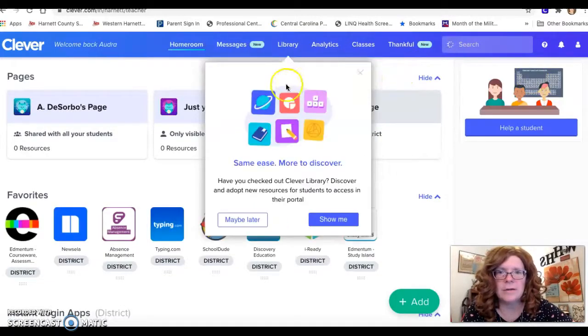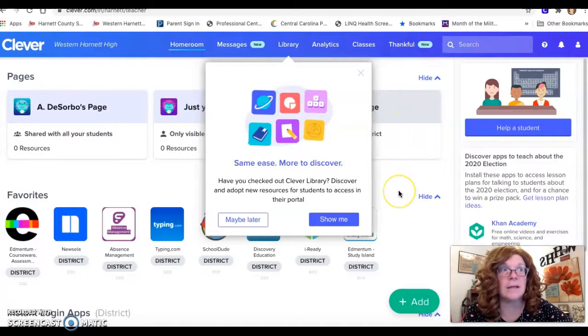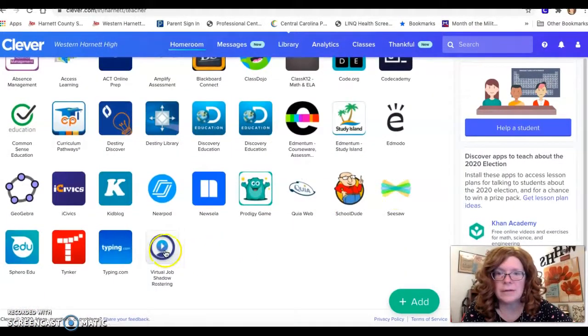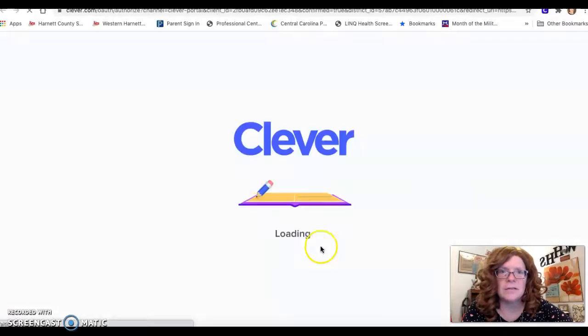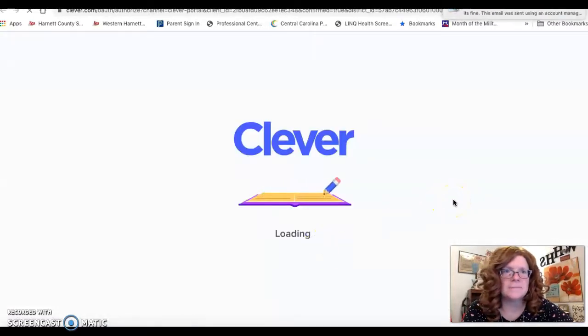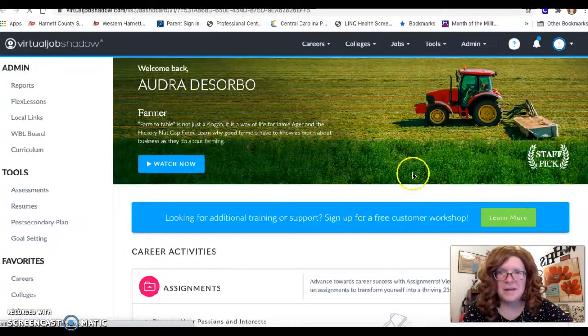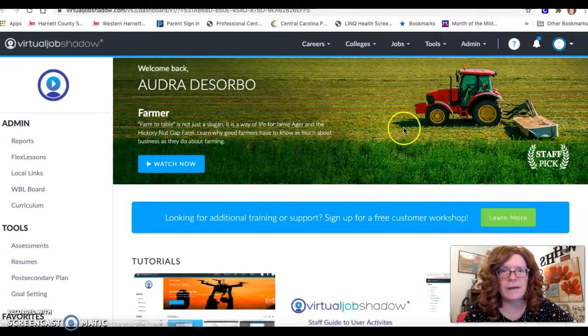Okay, so here we are. I'm in Clever, logged in through NC Ed. And I'm going to scroll all the way down here to the bottom. And the very last app or icon right here is virtual job shadowing. So I'm going to click on that. Takes it a minute. Okay, so it says welcome back because I've been here before.